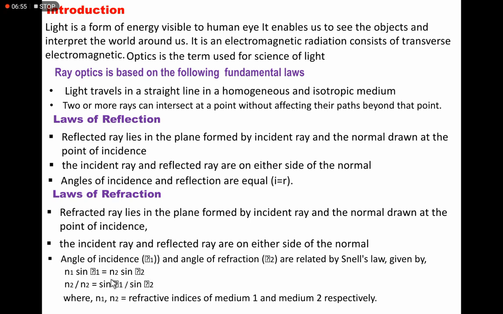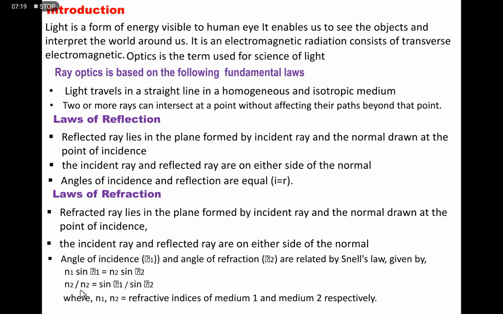Then by rearranging this equation, n2 by n1 is equal to sine theta 1 divided by sine theta 2. Even we can write, instead of theta 1 and theta 2, sine i and sine r.